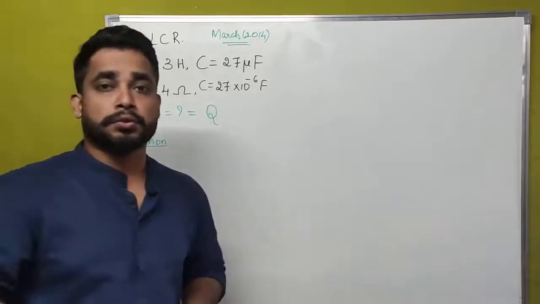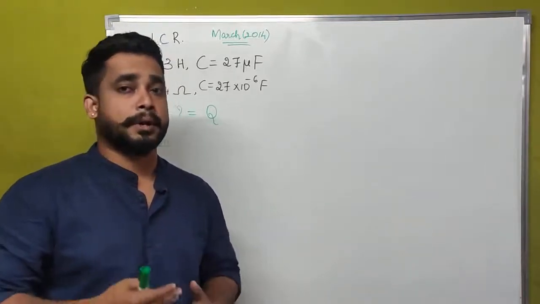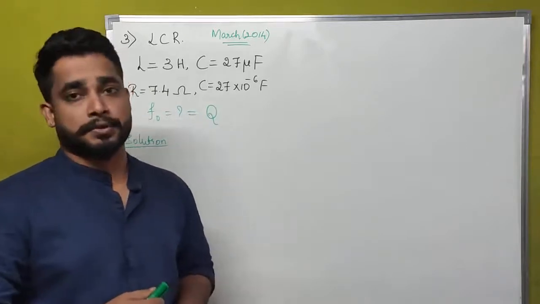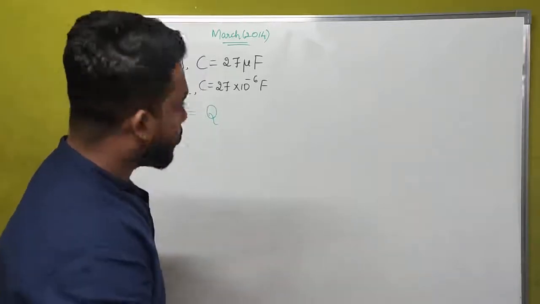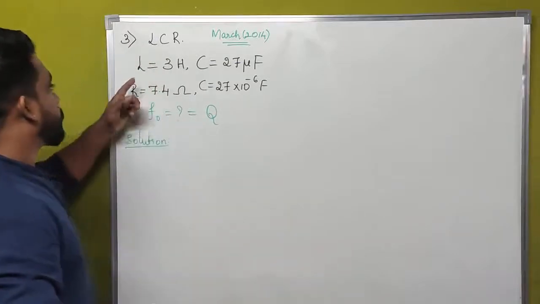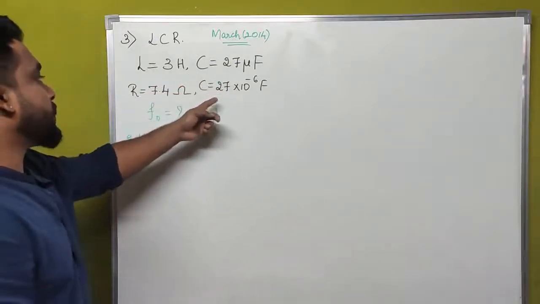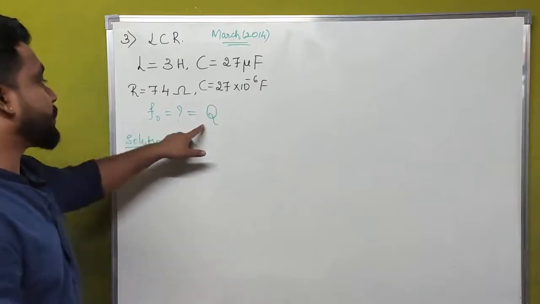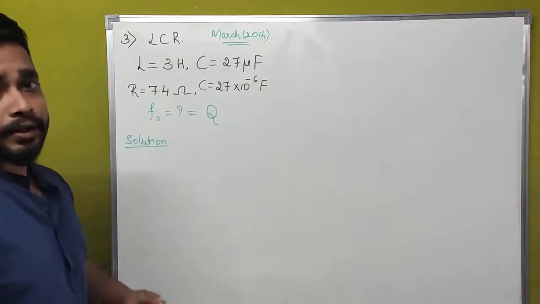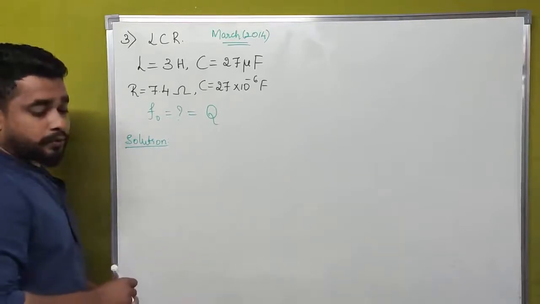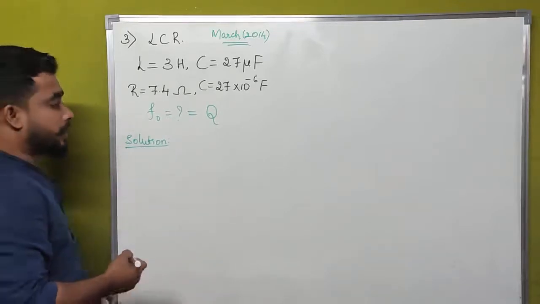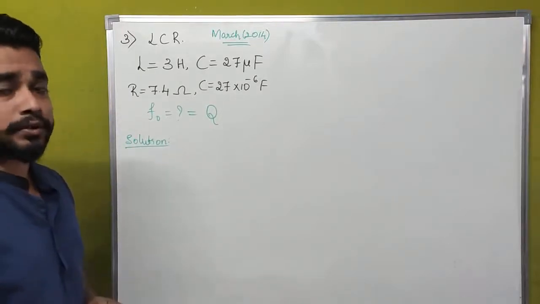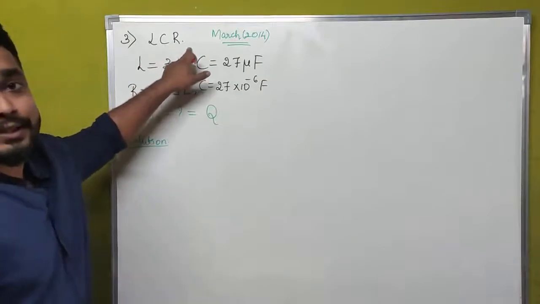Now I am going to solve some question paper problems that were asked earlier in your question papers. Okay. Here what we have is L is equal to 3 Henry, C is equal to 27 microfarad, R is equal to 7.4 ohm. What we have to calculate is resonant frequency and quality factor or Q factor. For that, we have to use an expression for resonant frequency. What is the expression for resonant frequency of a series LCR circuit?